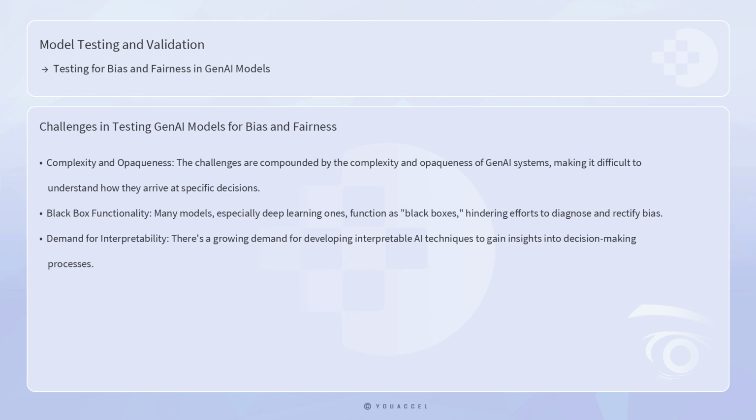The challenges of testing for bias and fairness in GenAI models are compounded by the complexity and opaqueness of these systems. Many GenAI models, particularly those based on deep learning, function as black boxes, making it difficult to understand how they arrive at specific decisions. This opacity can hinder efforts to diagnose and rectify bias, as the internal mechanisms that lead to biased outcomes are not easily interpretable. As such, there is a growing demand for developing interpretable AI models and techniques that allow researchers and practitioners to gain insights into the decision-making processes of these models.